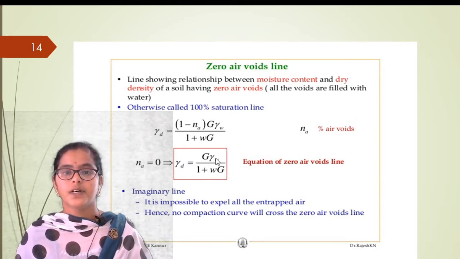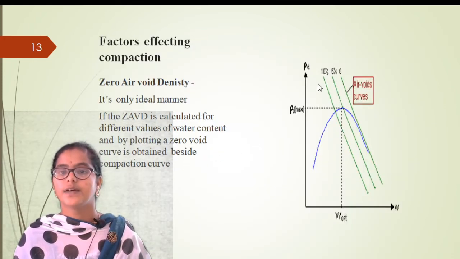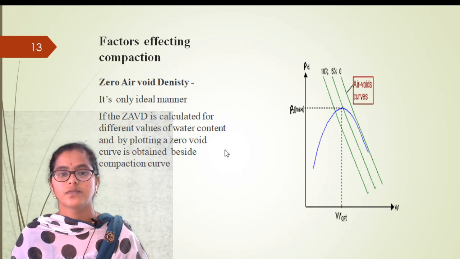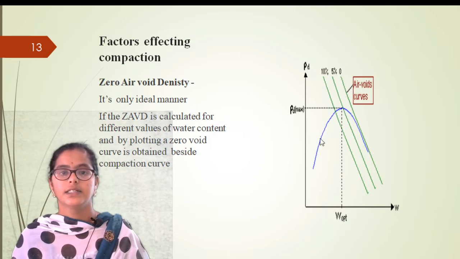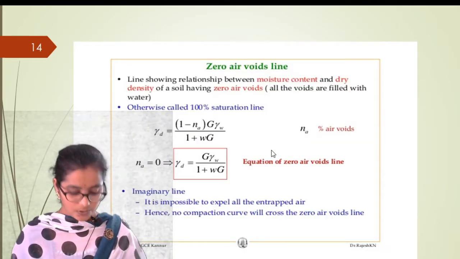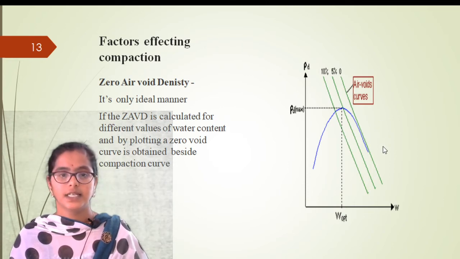Both the lines are the same. This is obtained from different values of water content, right? So where does the zero air void line lie beside the compaction curve?